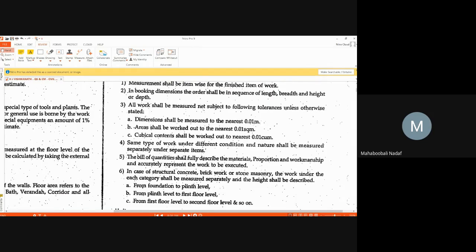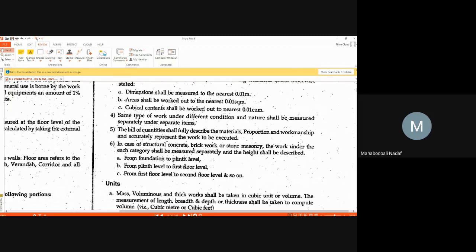Is that okay? Now, some items are there. Concrete is done in foundation also, in plinth level also, floor level also, lintel level also, and in slab level also. So you have to maintain separate records for the different levels. Suppose concrete is done in foundation level, you have to measure separately and maintain the records. If it is measured on the first floor or second level, you have to measure that separately, because the rates are different at different levels. Is that okay?